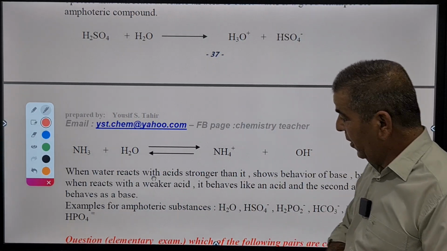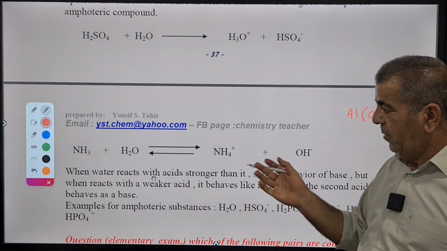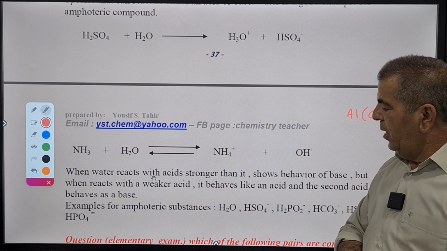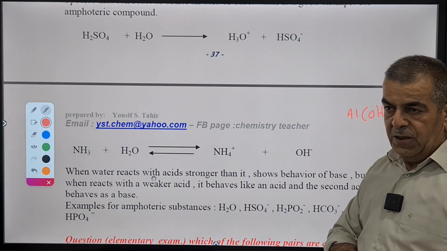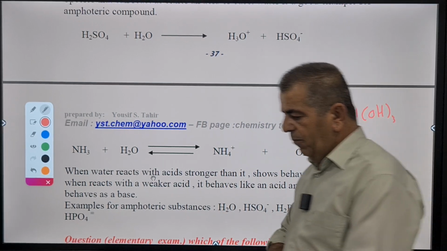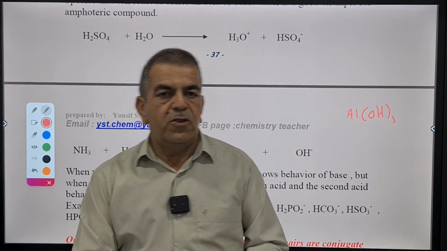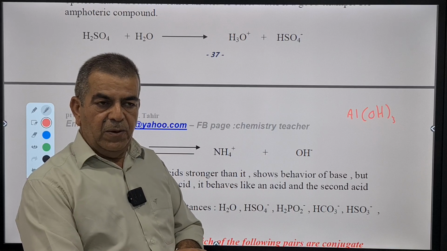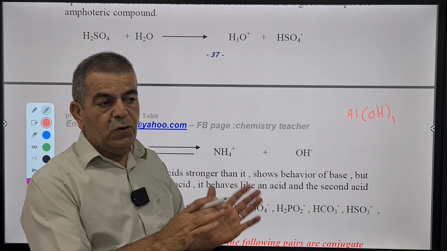Also, boron hydroxide. These are both amphoteric because they accept a proton and also they donate a proton. It depends on the strength of the partner. But most amphoteric species are ions, the negative ions that still keep one proton or more.